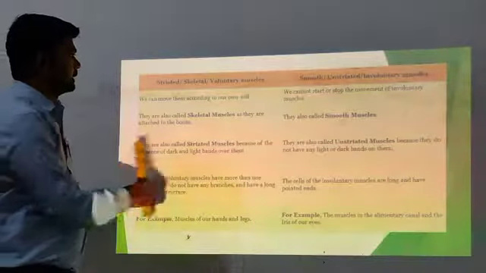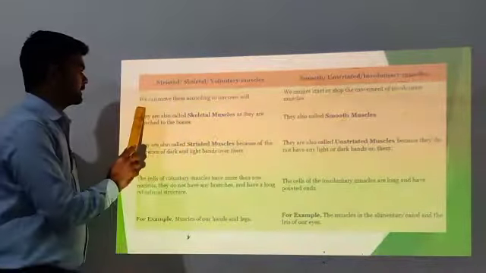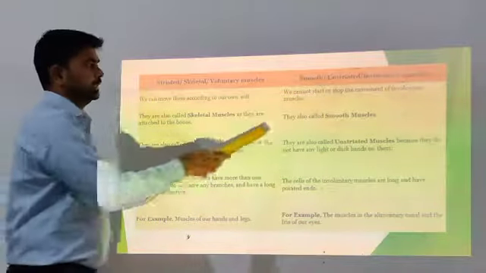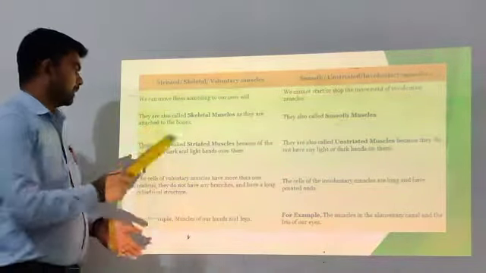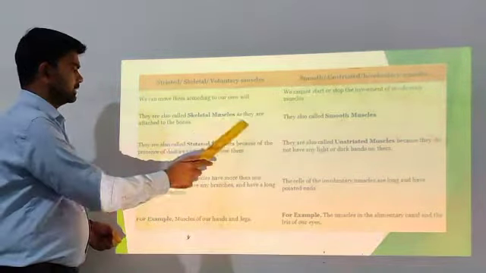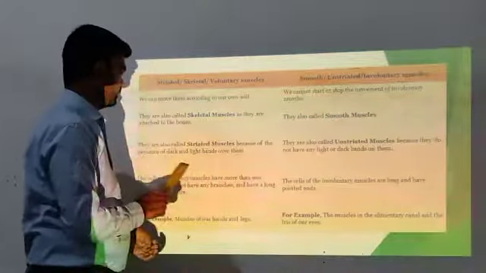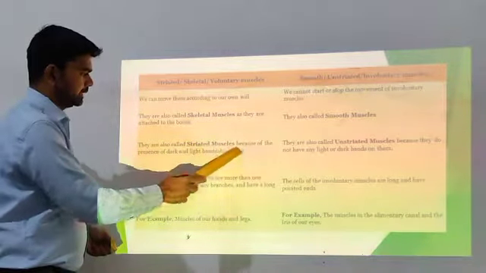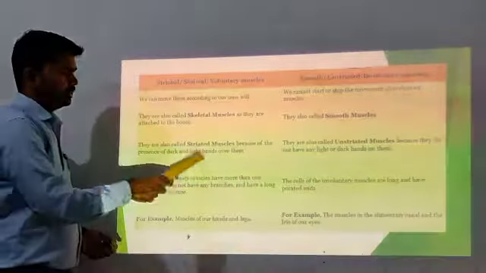So, this is the difference between the skeletal muscles and the smooth muscles. The first difference is that we can move skeletal muscles according to our will, while in smooth muscles we cannot start or stop the movement. Skeletal muscles are attached to the bones. They are also called striated muscle because of the presence of dark and light bands over them.